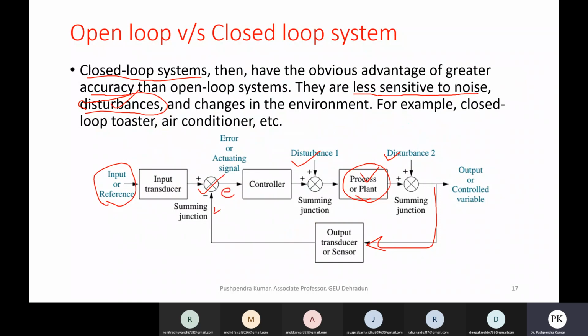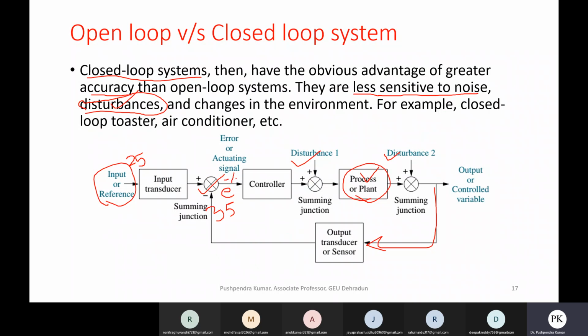If the actual temperature is 35 degree, but you are interested in keeping the room at 25 degree, it will generate an error signal, which is basically the difference between these two, and it will be -10 here.